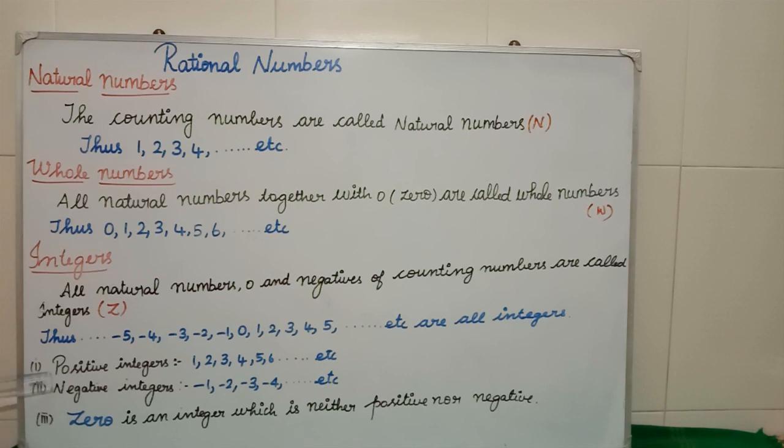Which means what? Integers will have positive integers, negative integers and zero, which is neither positive nor negative. Clear? Positive integers means what? Only the positive values we will get. Negative integers means what? We will get the negative values in that. Zero is neither positive nor negative. Clear? Next we will see the fractions.